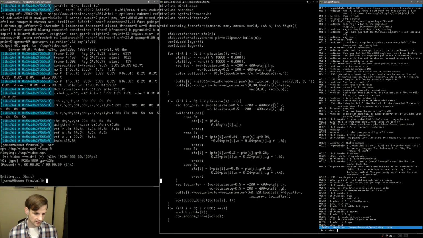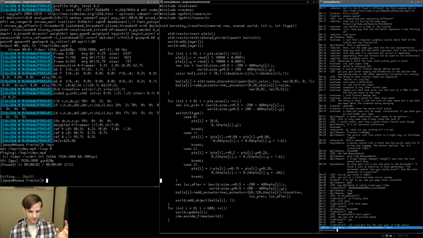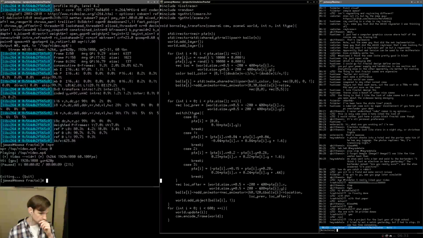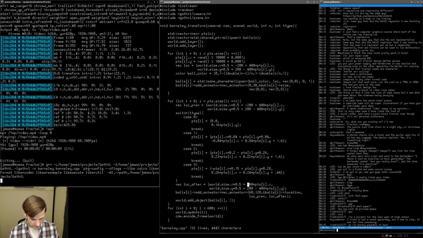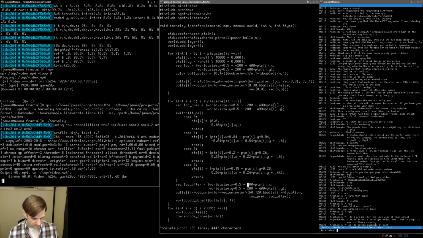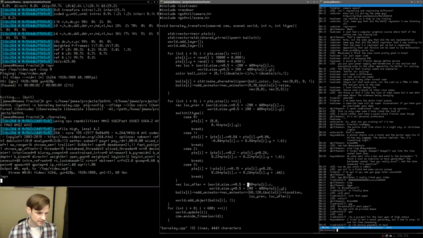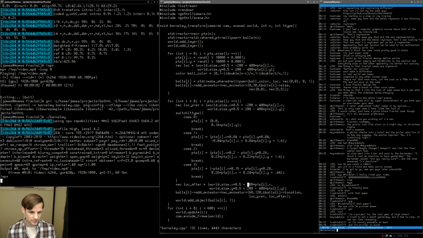So we're saying world.size.x minus 200, right? So let's say the center of the screen is 500. We're subtracting 200. Oh, actually, I think this is correct. We want to change this such that that is here. So we're going to do G++ /Barnsley, and this should make it so the stem is at the center of the screen. So MPV, once that's done. And now let's see if we can figure out what's wrong with that last transformation, and then we can probably go from there.